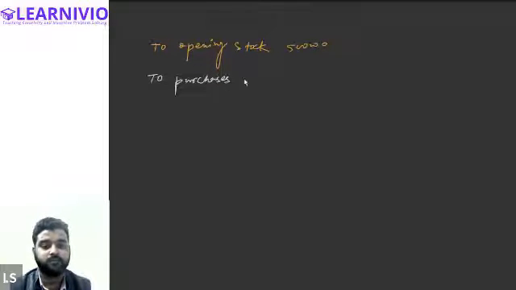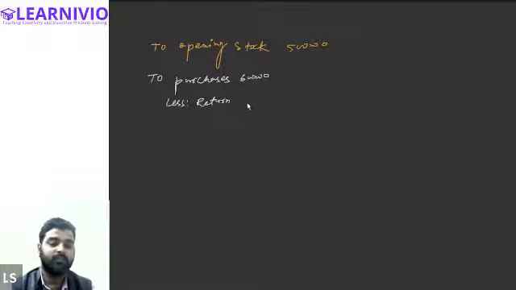Let's say I have bought goods of rupees 6 lakh, but out of this 6 lakh, I have also returned some stock. So purchases will be written after reducing the value of the goods that have been returned. Let's say the value of goods that have been returned is 1,50,000. So the final value will be 4,50,000.